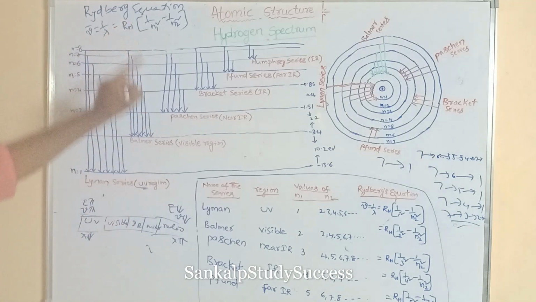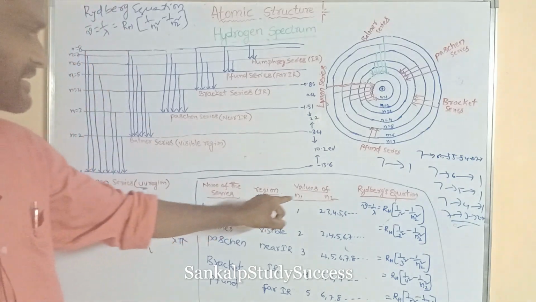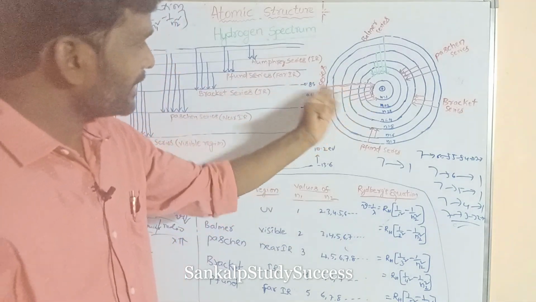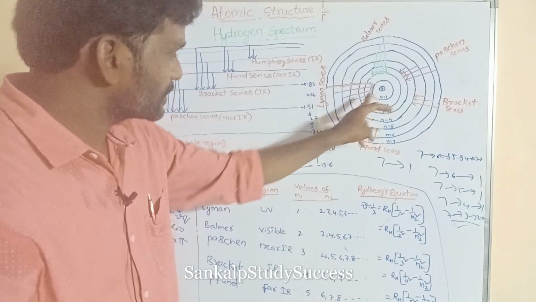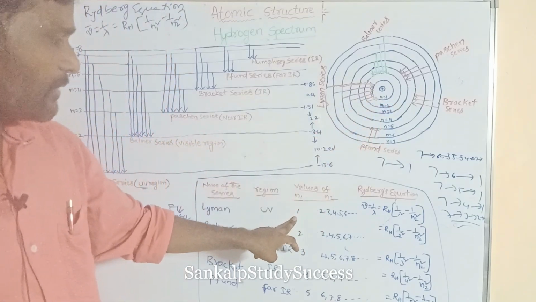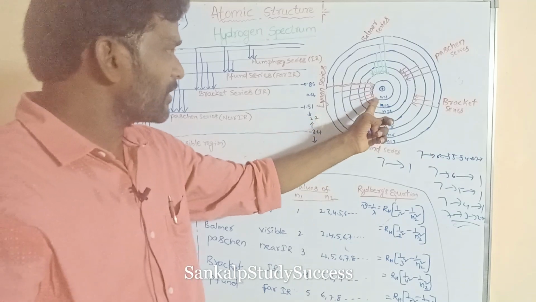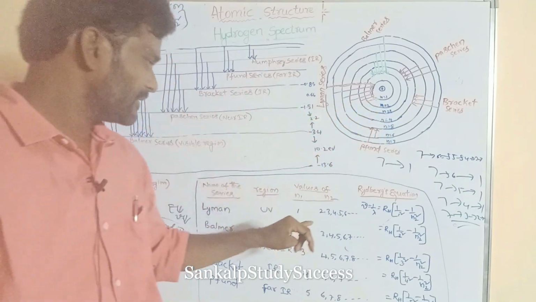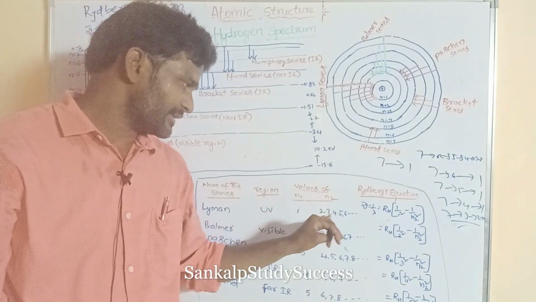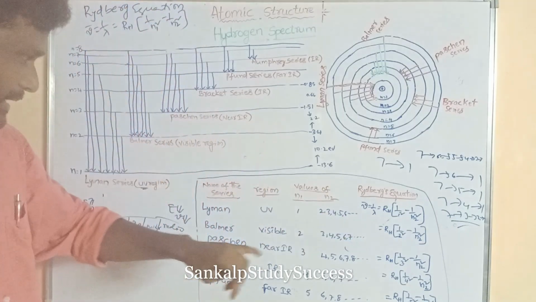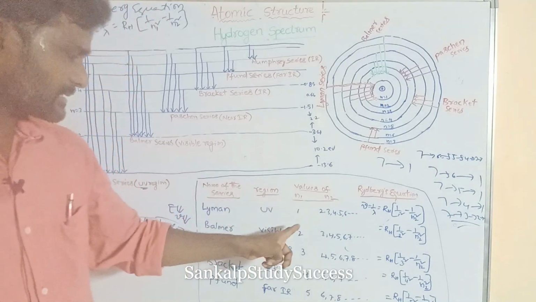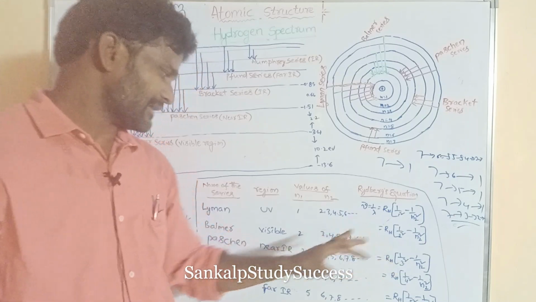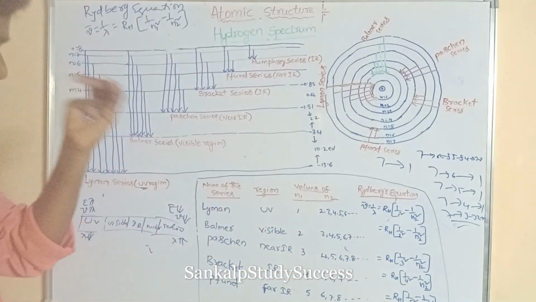For example, for the Lyman series, what is the N1 value? The excited electron jumps from a higher energy level to the first orbit, so N1 value is 1. Higher means more than 1: second, third, fourth, fifth, sixth. So N2 values can be these. Similarly, for the Balmer series, N1 value is 2, and N2 values are higher energy levels.